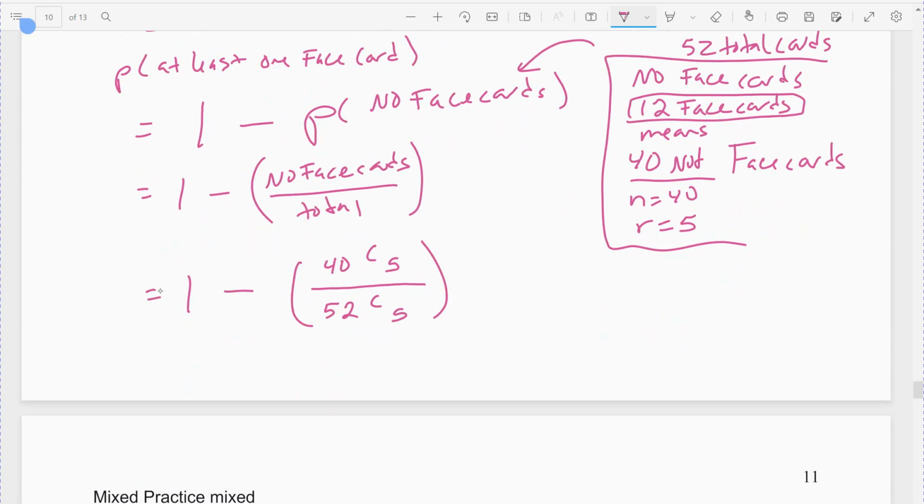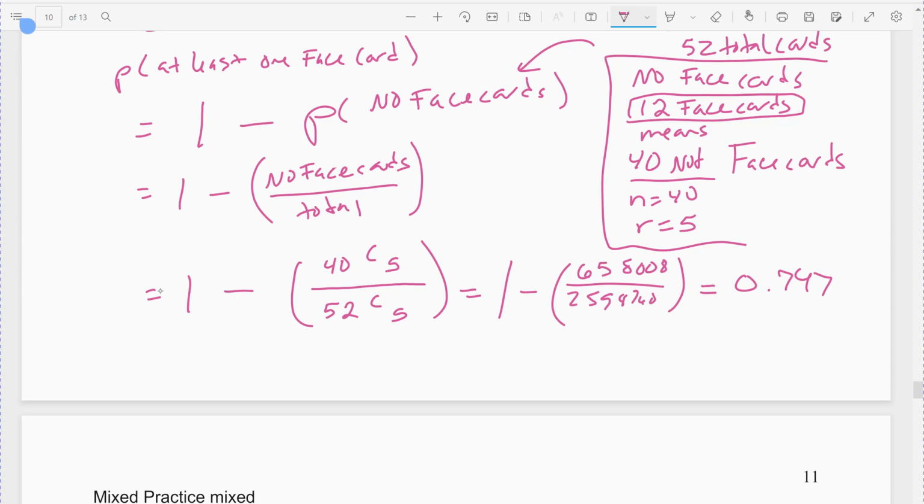If you type that out, and I'll write it out if you're writing out the numbers, that would be 1 minus 658,008 divided by 2598960. Make sure you're careful when you type it out. That comes out to the decimal approximately 0.747. It's about a 75% chance of getting at least 1 face card in your handful.